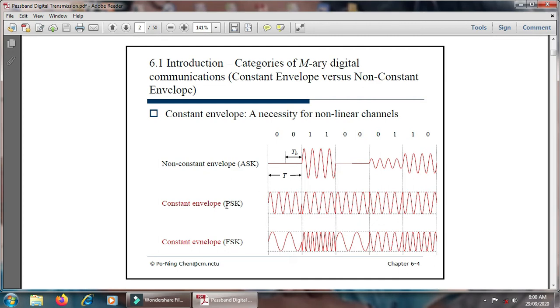But in case of the phase shift keying technique, here is the constant envelope. This is applicable to phase shift keying as well as frequency shift keying techniques. Means constant amplitude occurs, and we differentiate the data in concern with the phase only. During the transmission from 0 to 1 or 1 to 0, there is a change in the phase. In the same way, there is also a constant envelope for the frequency shift keying technique.